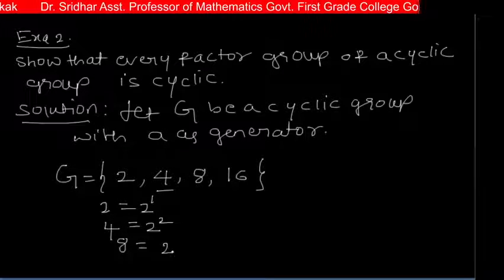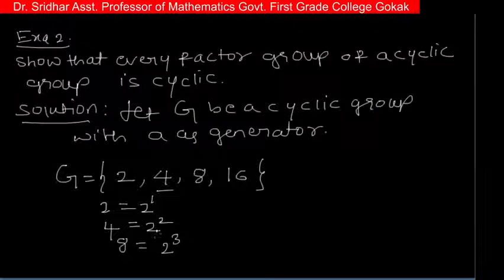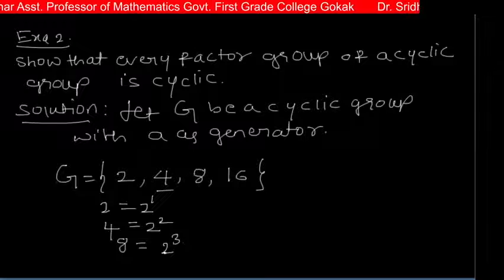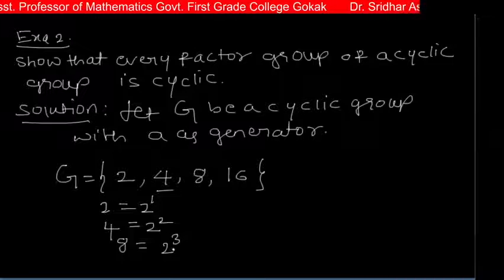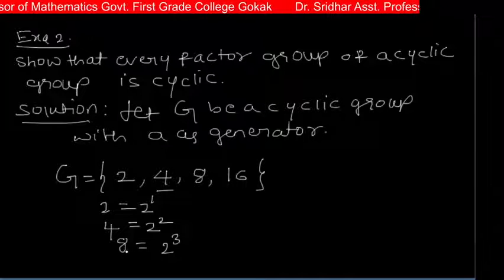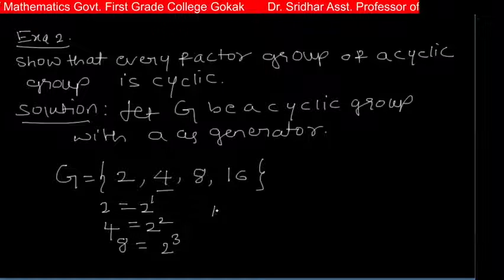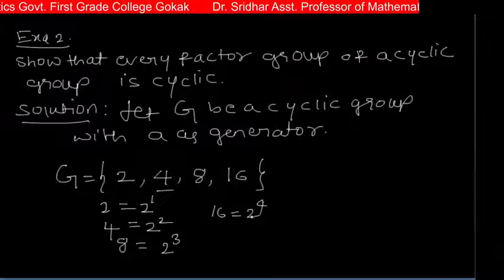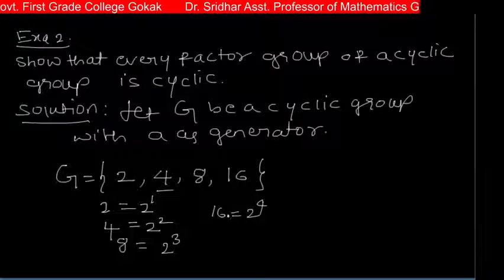This can be written as 2 to the power 3: 2 into 2 is 4, 4 into 2 is 8. So 2 generates the third element 8. Similarly 16 is nothing but 2 to the power 4. So 2 again generates 16.